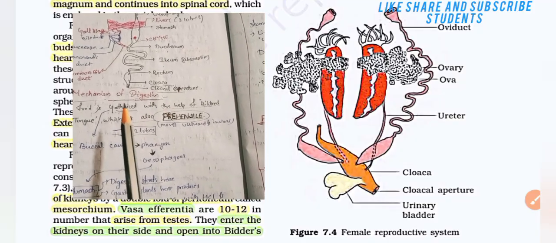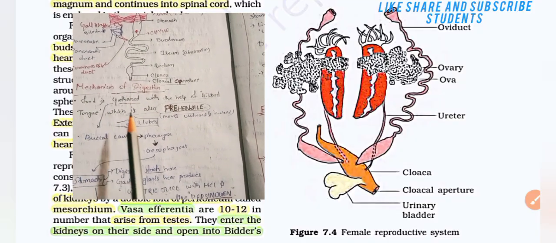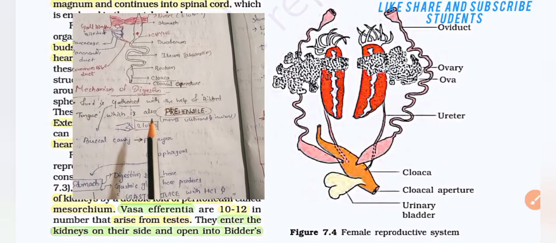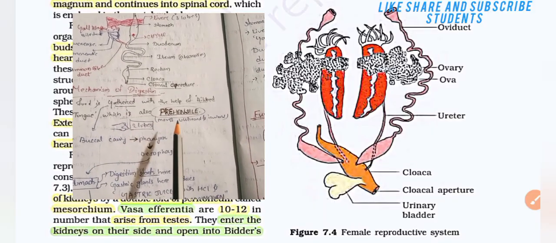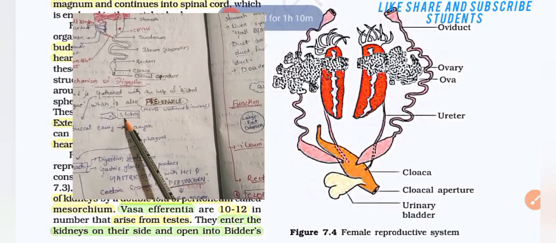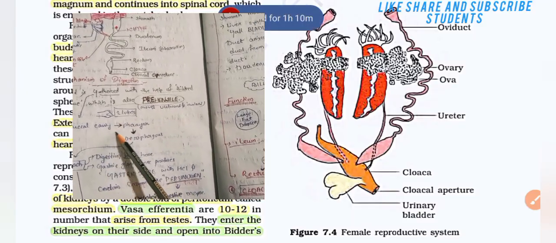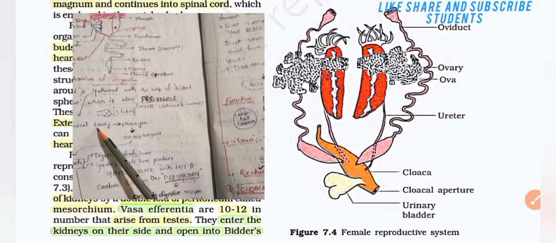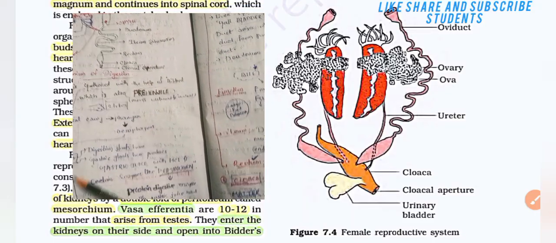Mechanism of digestion: the food is gathered with the help of the bilobed tongue, which is also prehensile and moves outward or inward. The food first goes to the buccal cavity, then pharynx, then esophagus, then stomach.